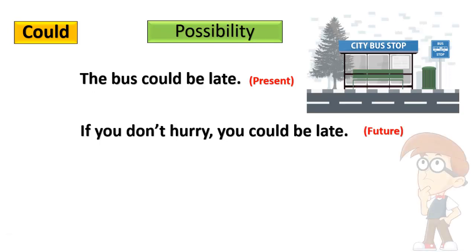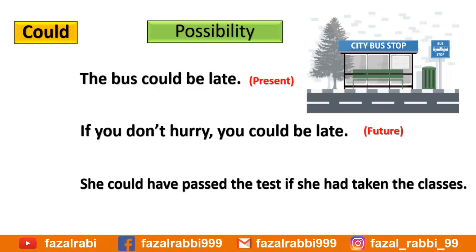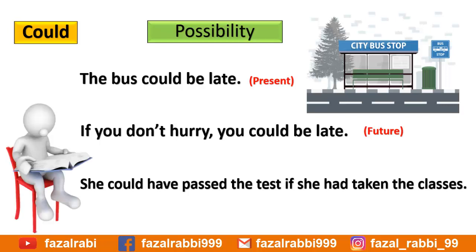Here, the question arises that we just talked about the present and future possibility. Can we talk about past possibility? Yes, we can. Here is an example. She could have passed the test if she had taken the classes. So, what do we understand from that? Well, there was a test. It was possible for her to go for the test and pass it, but she didn't take the classes. So, she failed the test.